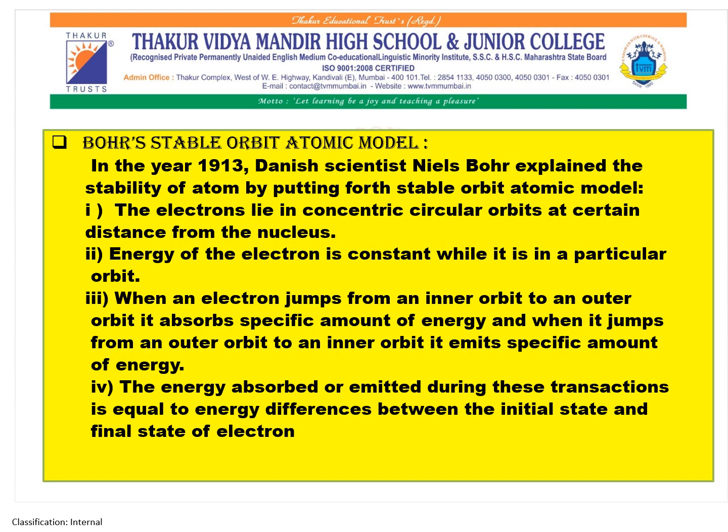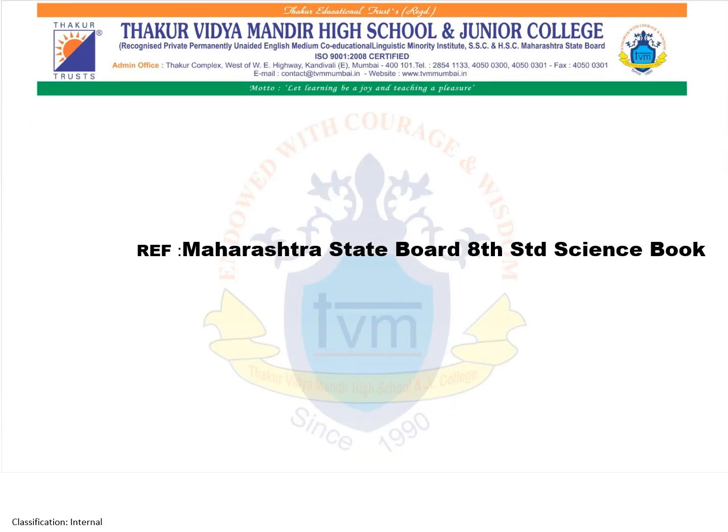When an electron jumps from an inner orbit to an outer orbit, it absorbs a specific amount of energy, and when it jumps from an outer orbit to an inner orbit, it emits a specific amount of energy. And this energy which is absorbed or emitted during these transitions is equal to the energy difference between the initial state and the final state of the electron.